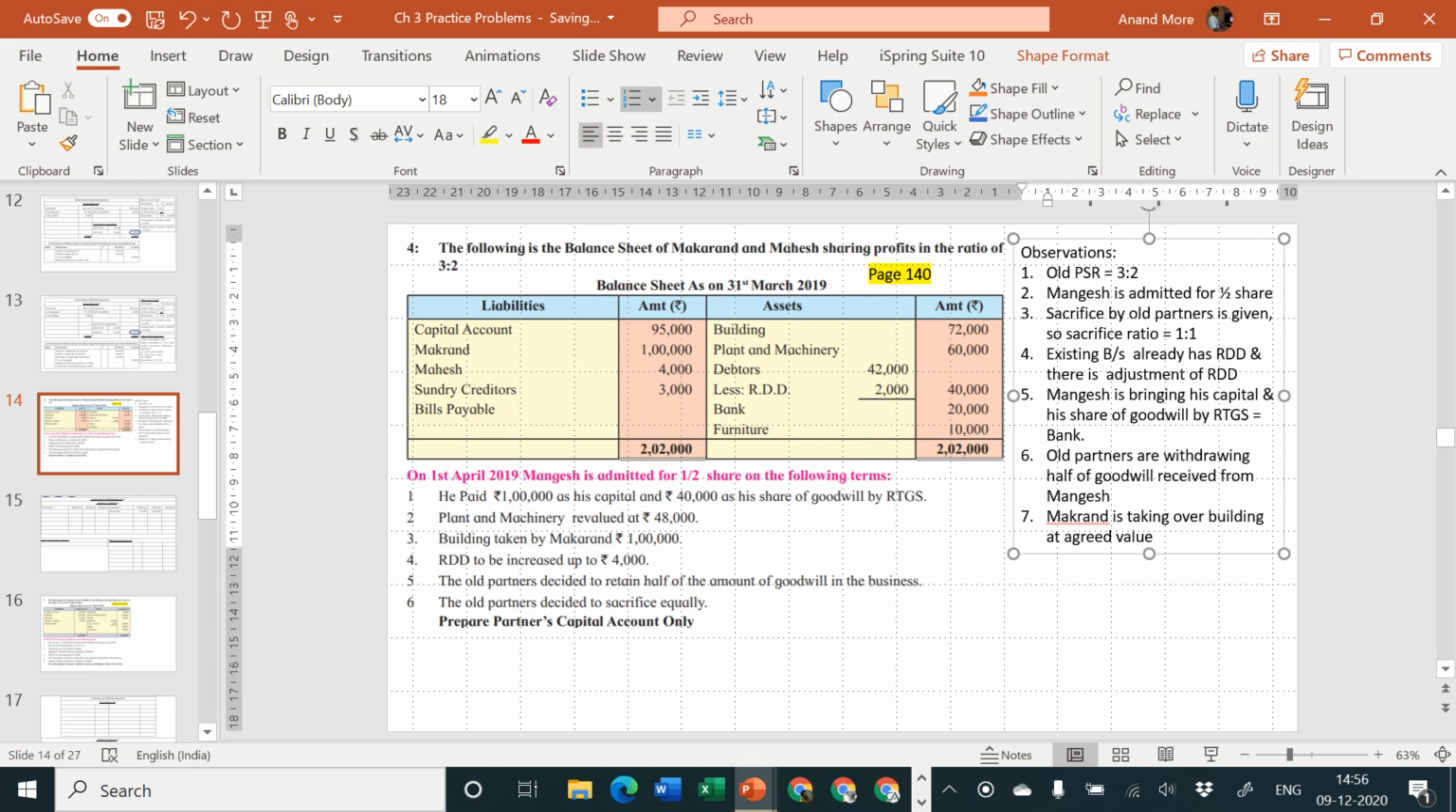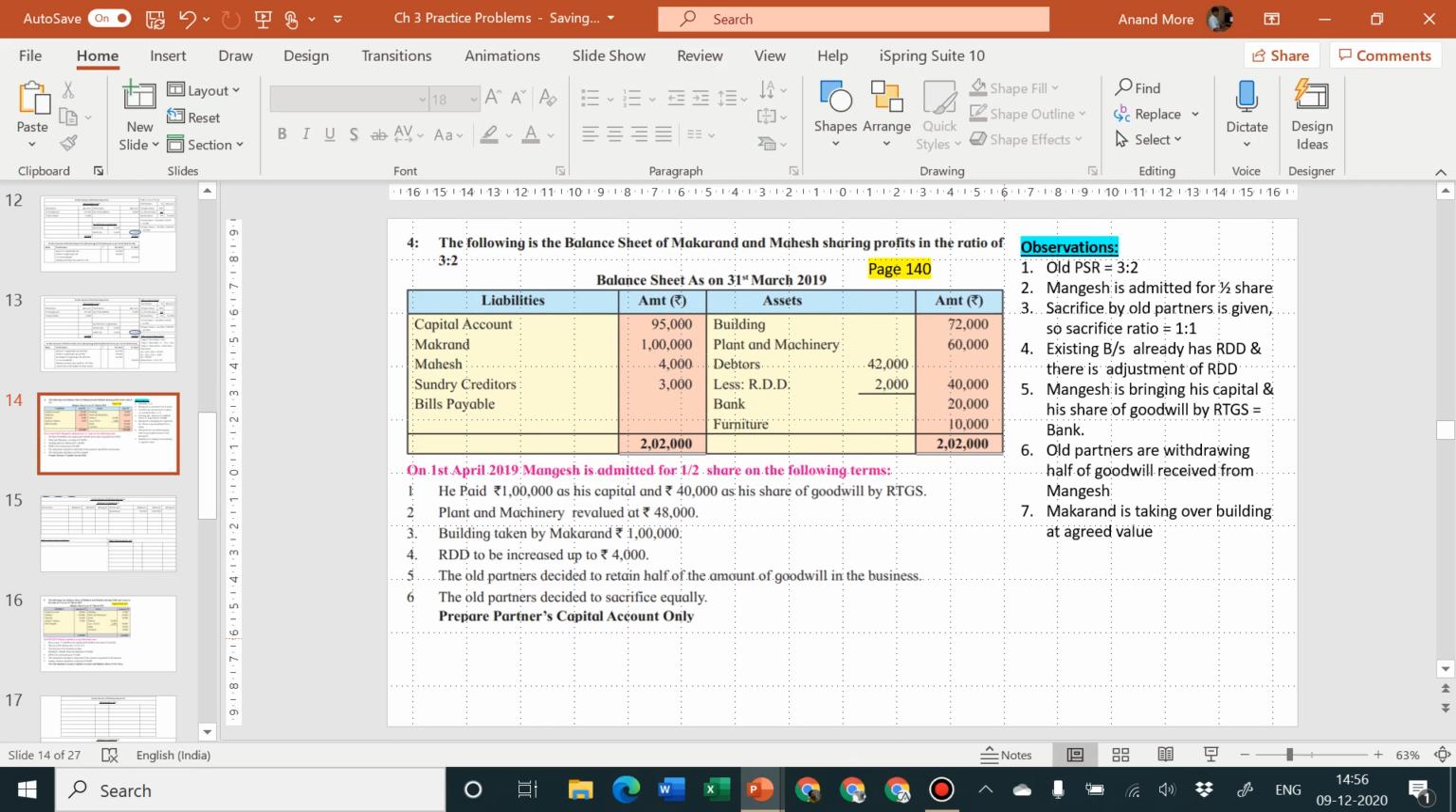Okay, so these are the observations. It is our practice in every problem we have followed that we write the observations first, so it becomes easy afterwards to understand what are the things which have led us to follow certain steps or to follow particular treatment.